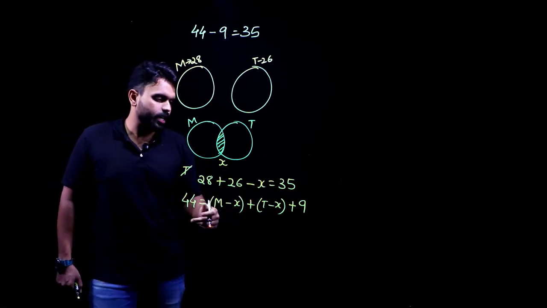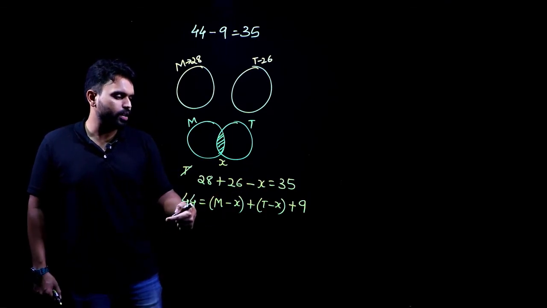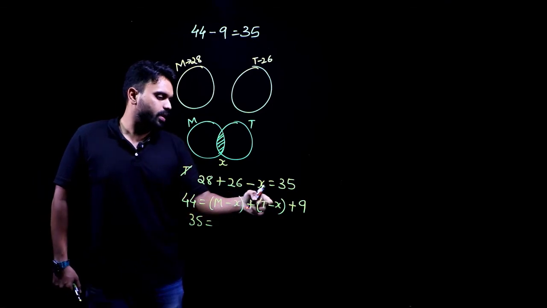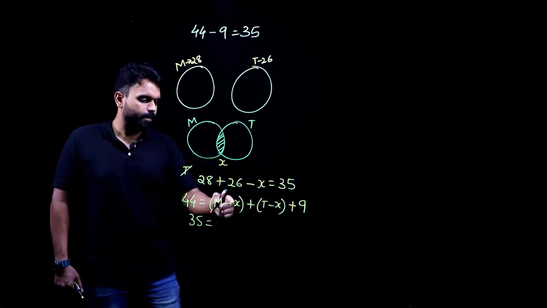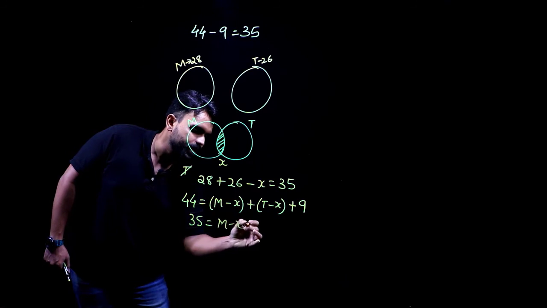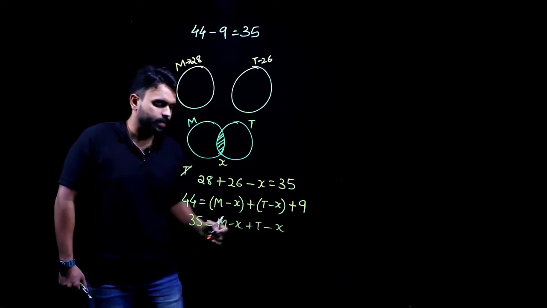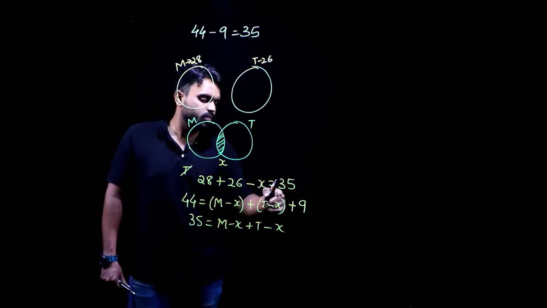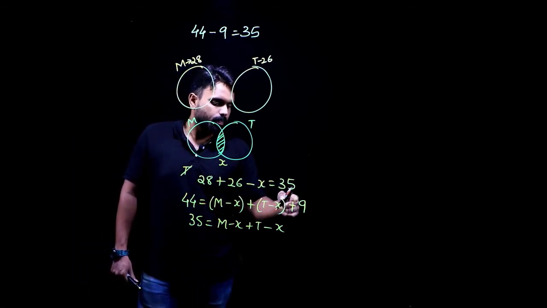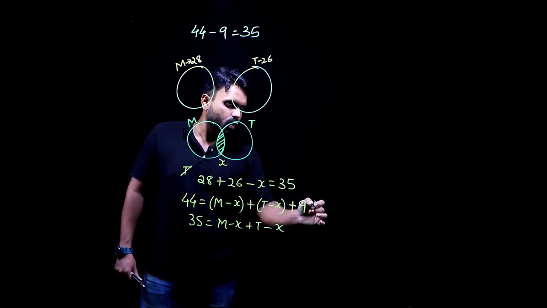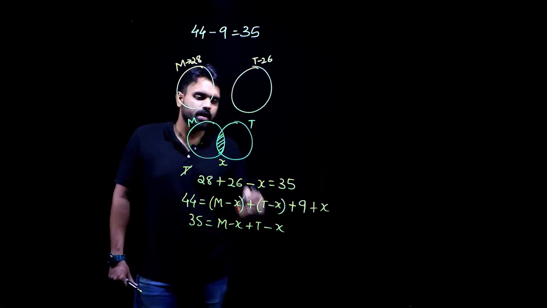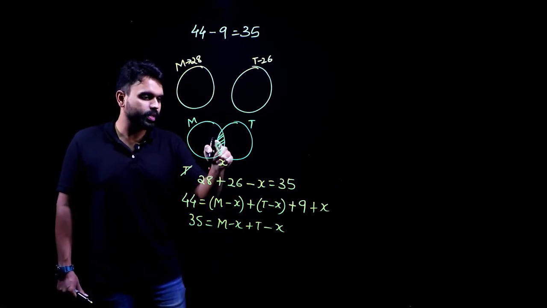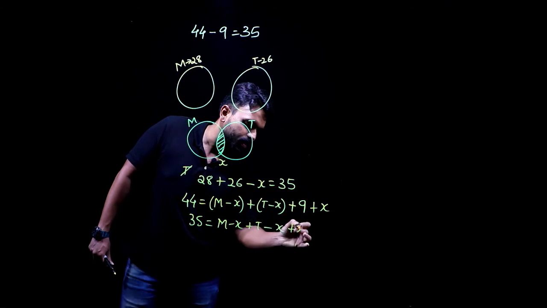Yes. Now, let me make some simple calculations. If I send 9 to this side, what will happen? I'll get a 35 here. 35 is equal to, now I have what here? M minus x plus T minus x. These are students who spoke Malayalam. These are students who spoke Tamil. I should also have a plus x. These students also I should consider, right? Those who spoke both the languages. So plus x also I'll have to take here.